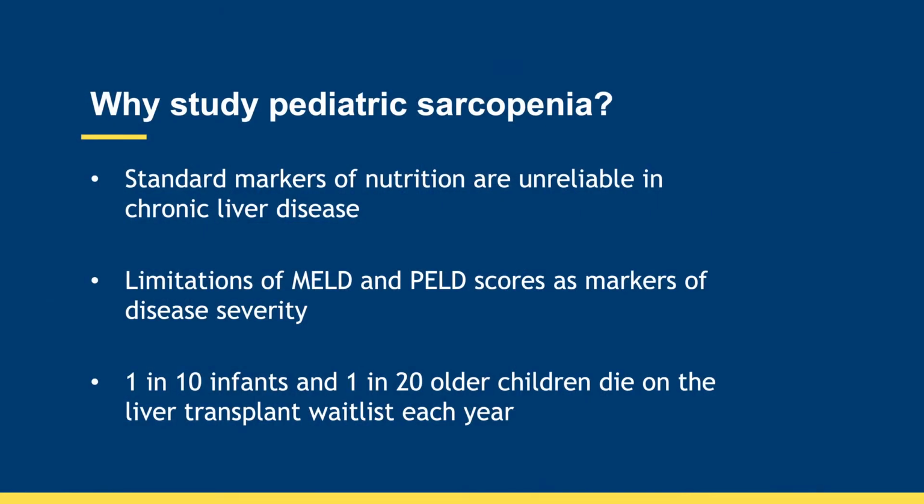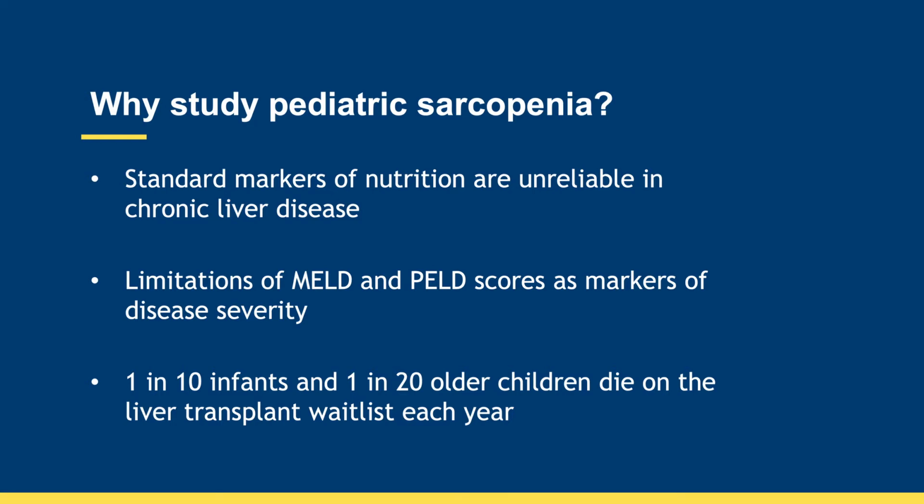But why do we study sarcopenia in children? Well, our standard markers of nutrition, such as weight and BMI, are unreliable in children with chronic liver disease. Organomegaly and fluid overload, occurring in the setting of cirrhosis, can confound these measurements, indicating that a child is more adequately nourished than they truly are.